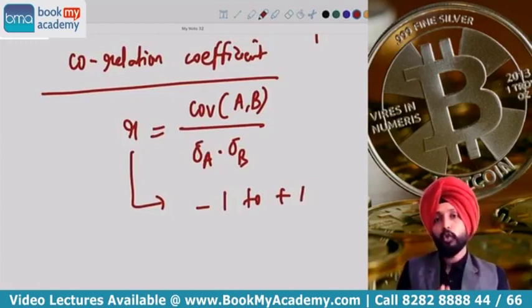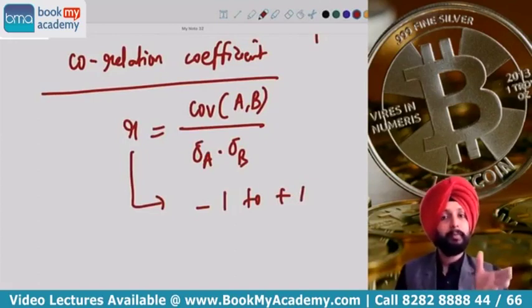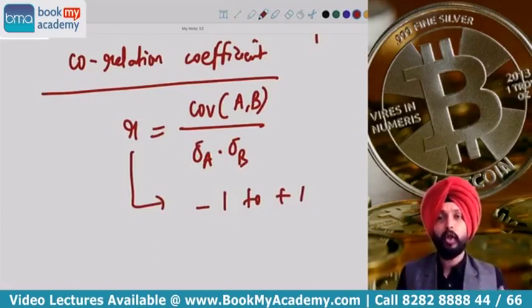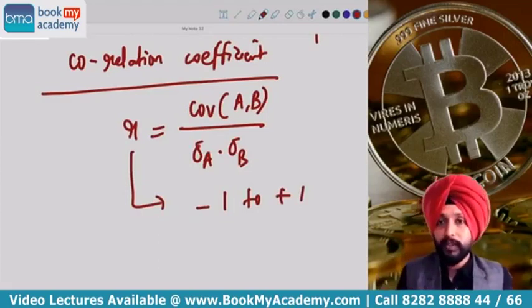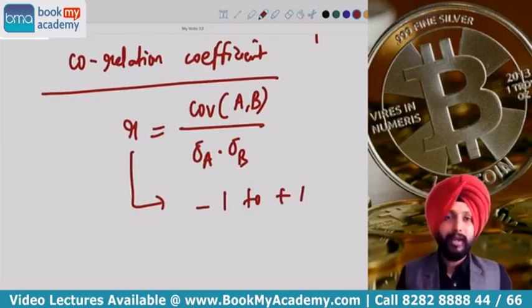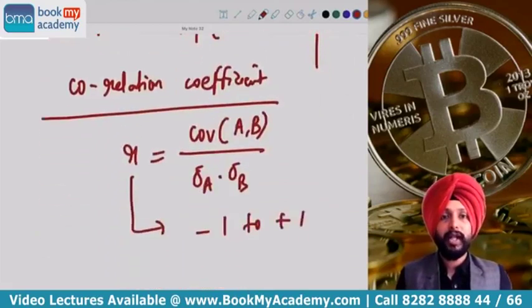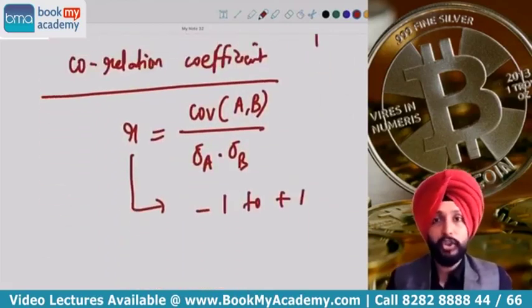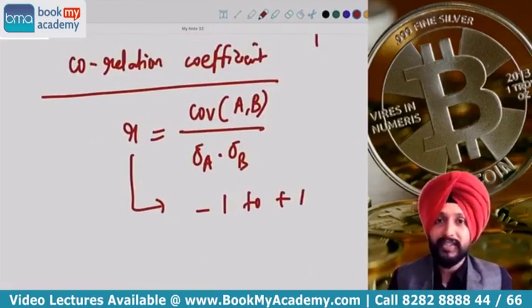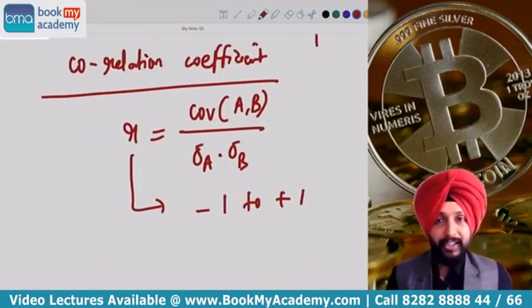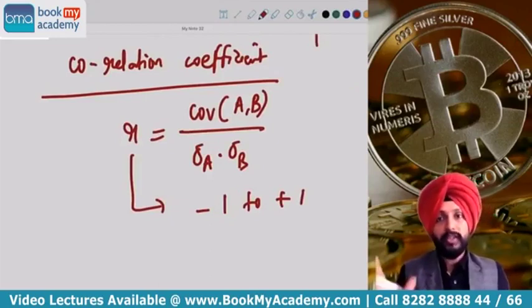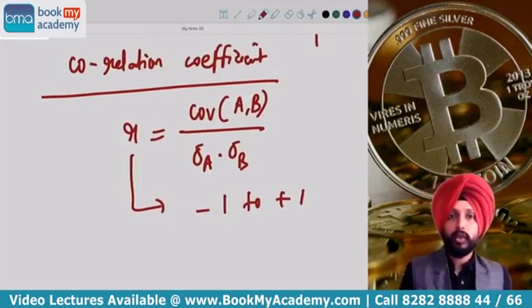So we don't use covariance. We rather prefer to use correlation, because correlation has no percentage square expression. It can only range between -1 to +1, giving it a more meaningful interpretation. But you can't avoid learning covariance, because for calculating correlation, you first need to find out covariance, since the numerator is covariance itself, which is cov AB divided by sigma A into sigma B. And it can range between -1 to +1. So now guys, we have understood what is covariance and what is correlation.